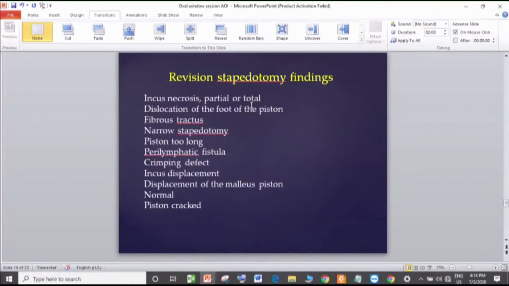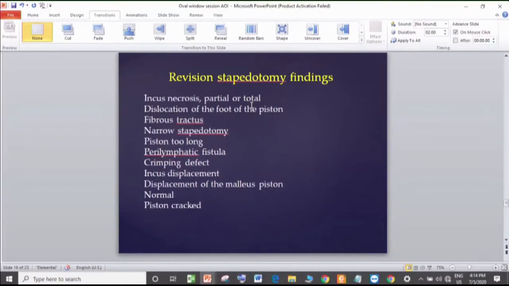Now, if you have a slight necrosis of the lenticular process and the piston has slipped off, the best option is to slip it back on and put a Y-shaped cartilage from the inferior annulus up to the edge of the incus. Okay, can you repeat from the incus to the inferior annulus? I'll show a diagram in 2 minutes. Okay, I got your point. From the inferior annulus to incus. Yes, to the incus.